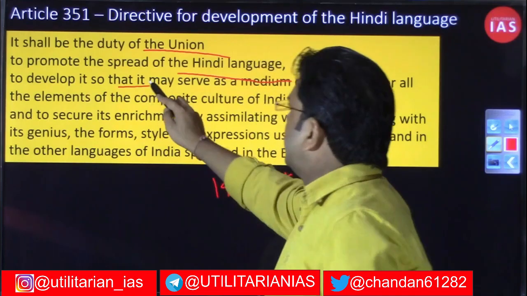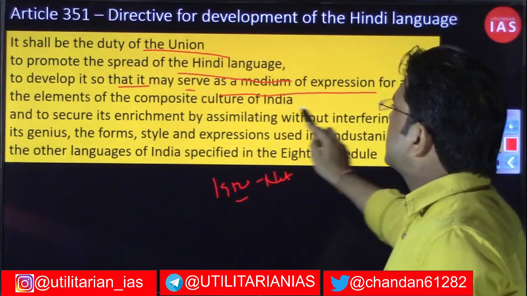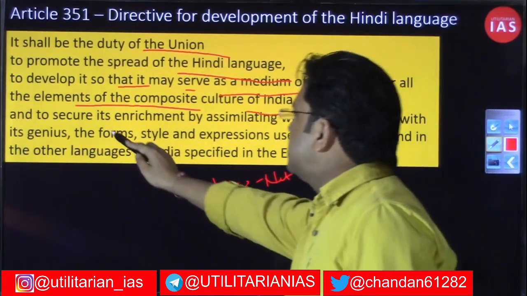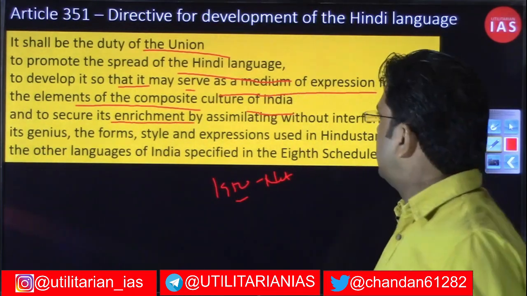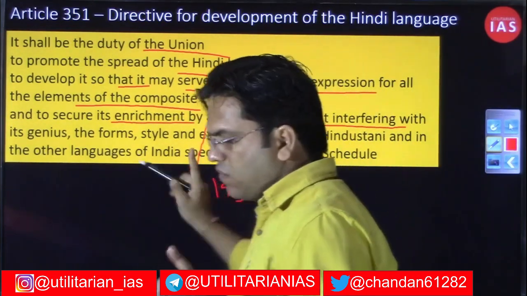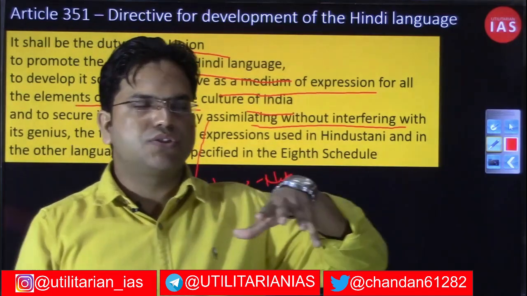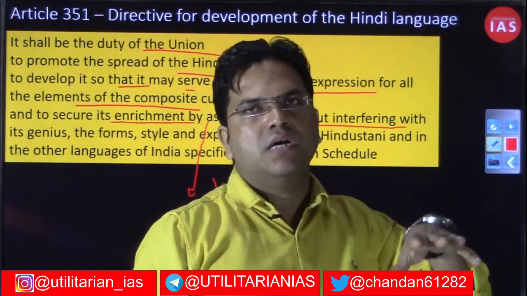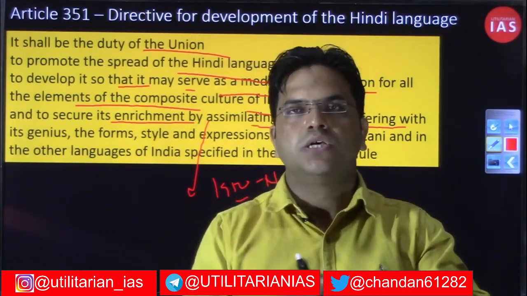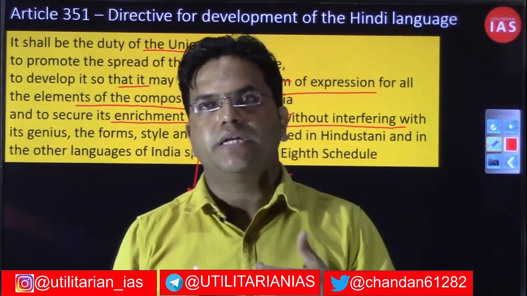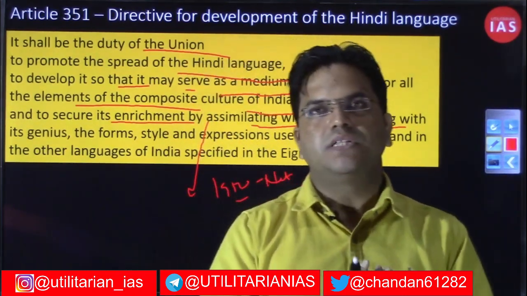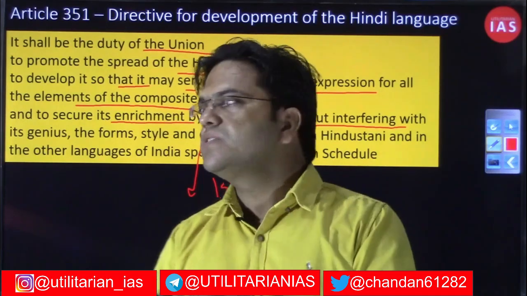To develop it so that it may serve as a medium of expression for all the elements of the composite culture of India, and secure its enrichment by assimilating content from other official languages as well. It means the Union has to devise some mechanism by which it will take vocabulary from the other official languages, so that Hindi could be enriched and be acceptable to people speaking other languages, so that they feel connected with Hindi. So that is going to be the duty.